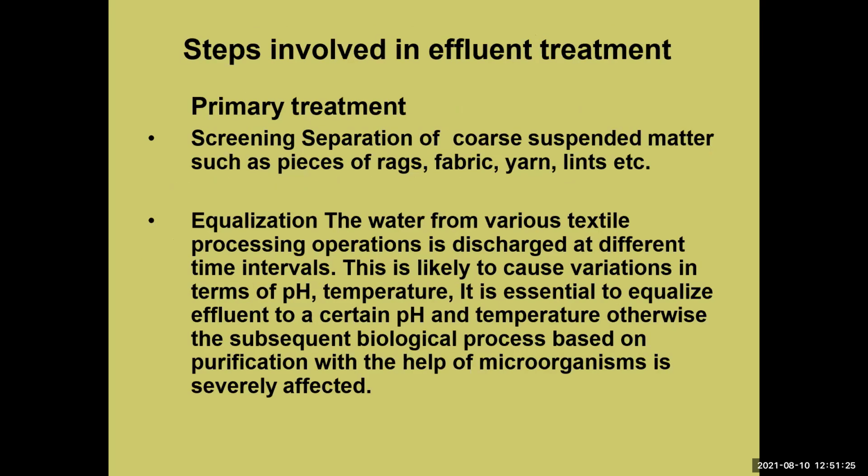The steps involved in effluent treatment: the primary treatment is screening, separation of coarse suspended matter such as pieces of rags, fabric and yarn, lint, etc. Then equalization. The water from the various textile processing operations is discharged at different time intervals. This is likely to cause variations in pH and temperature. It is essential to equalize the effluent to a certain pH and temperature, otherwise the subsequent biological process, based on purification with the help of microorganisms, is severely affected.